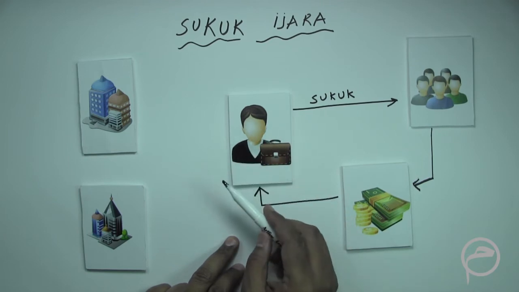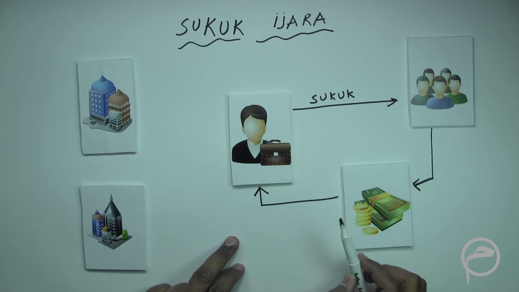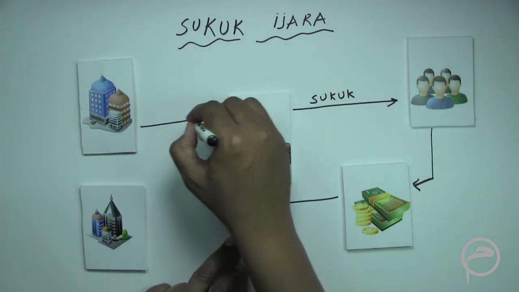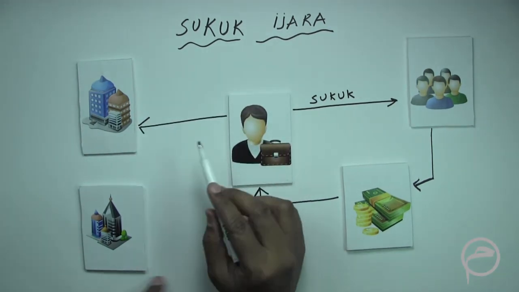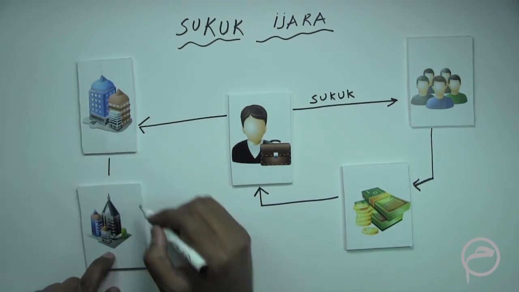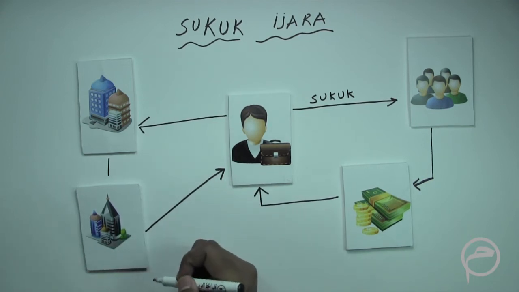Now the SPV, from the collected proceeds, would enter into a sale and purchase agreement with the company. So what will the SPV purchase from the company? The SPV will purchase these real estate assets.